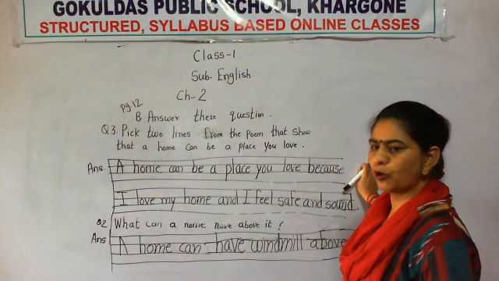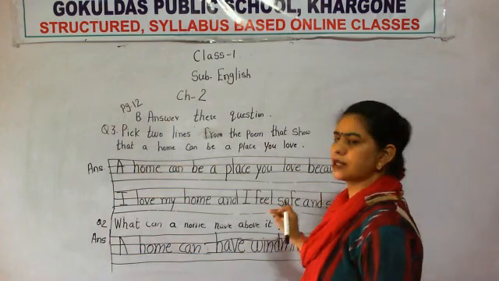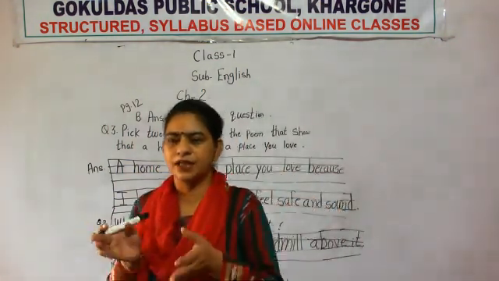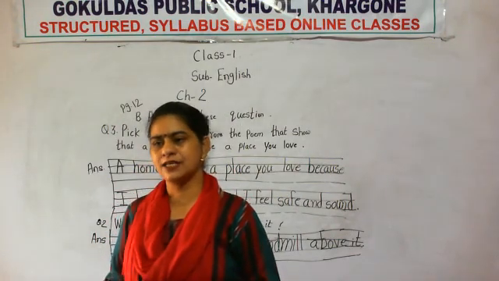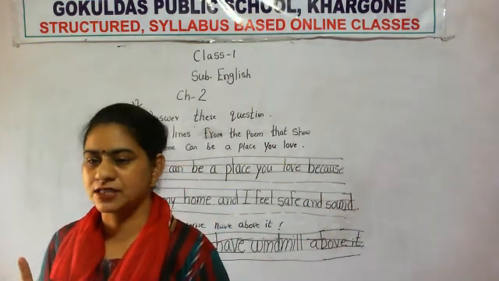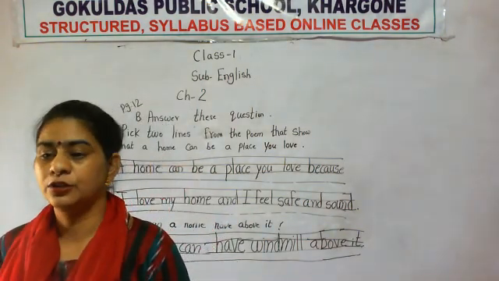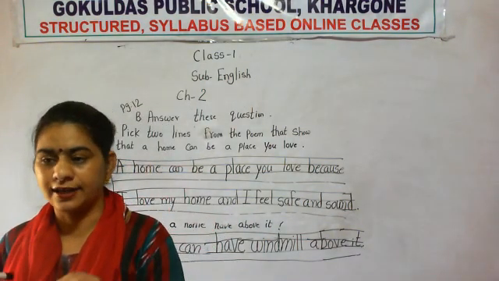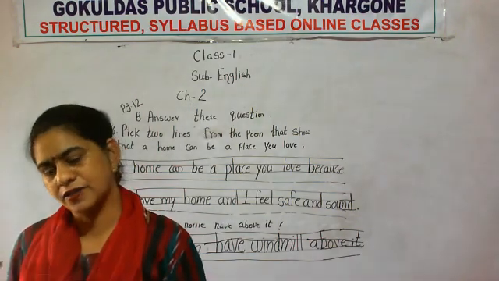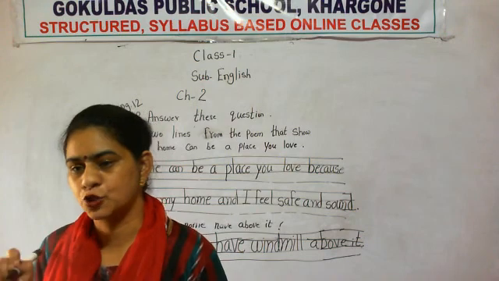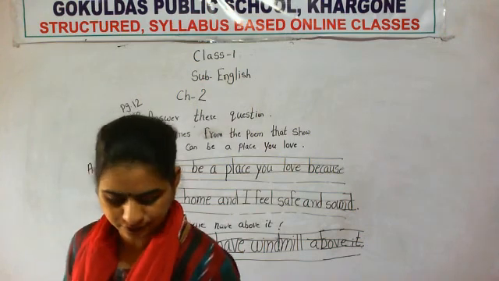I had seen some of the students writing capital letters in between the answers. So please don't do like this. Start your answer with a capital letter. No need to use capital letters in between the sentences. And after completing the sentence, put a full stop properly. Okay.